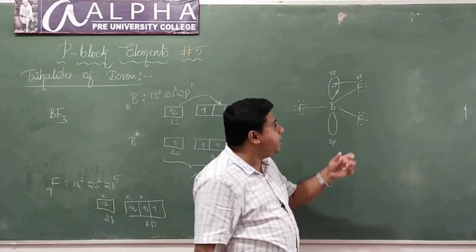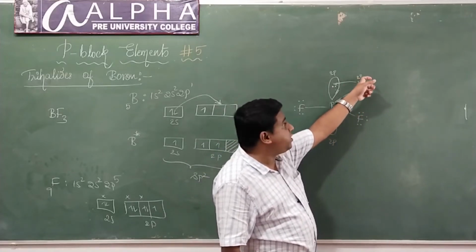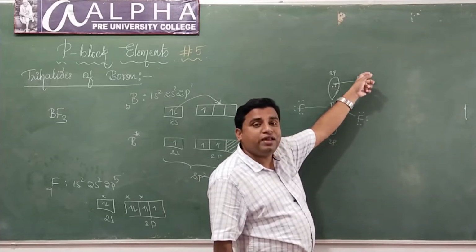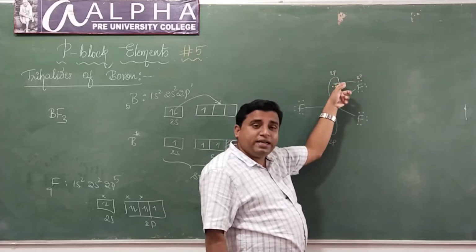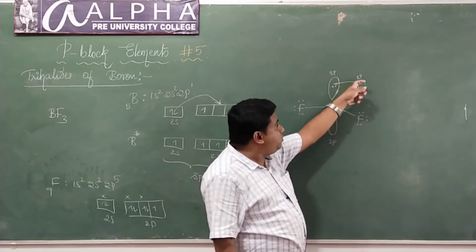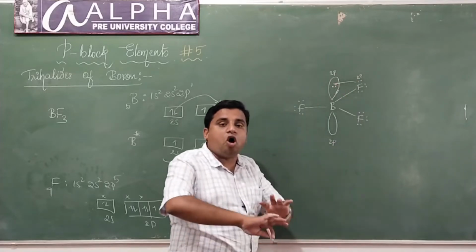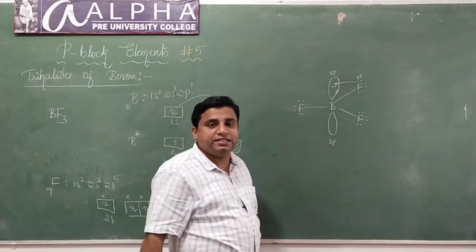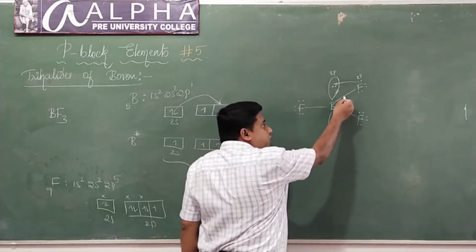Is that correct? Now what is happening here is fluorine will transfer its lone pair of electrons from its 2p orbital to the vacant 2p orbital of boron, and it forms a coordinate bond. When fluorine transfers its pair of electrons to boron, the octet of boron will be complete, isn't it? Count the number of electrons around boron. 2, 4, 6, 8.